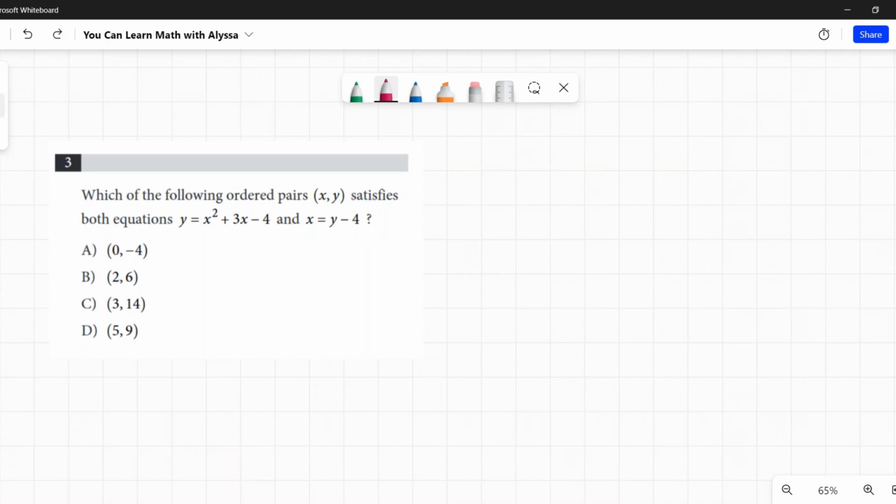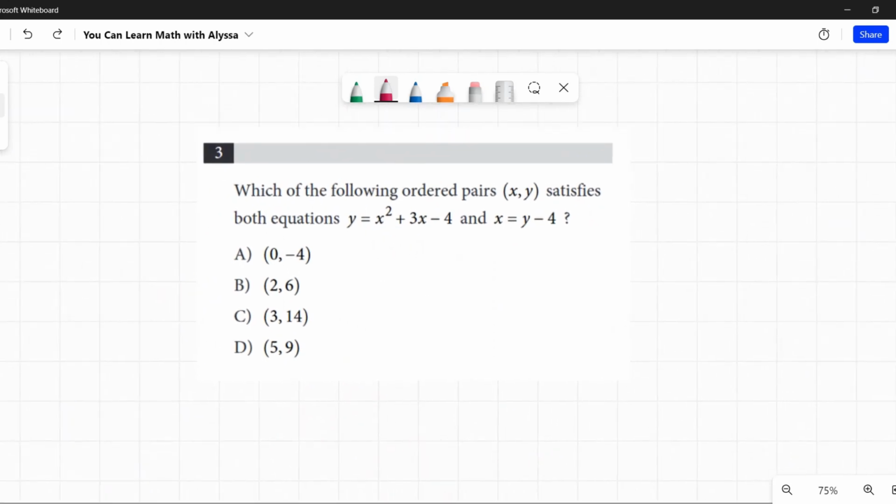All right, I'm going to zoom in just to make this a little easier. So x equals y minus 4. Okay, first one, negative 4 minus 4. Is that 0? No. Negative 4 minus 4 is negative 8. So this one is out.